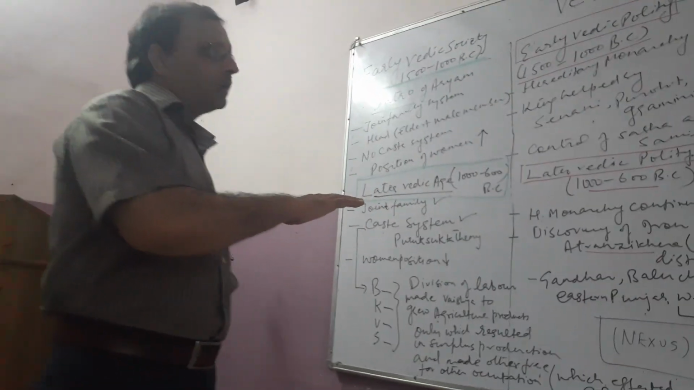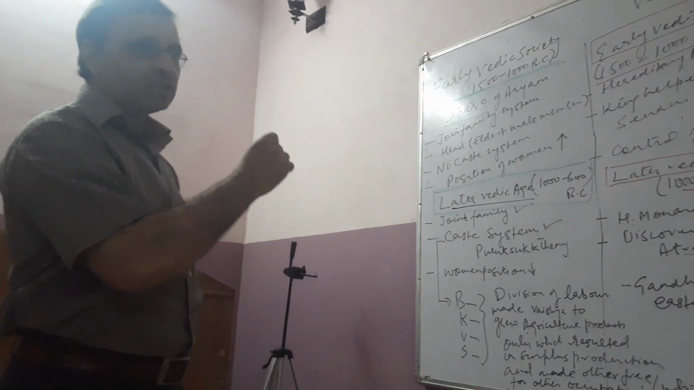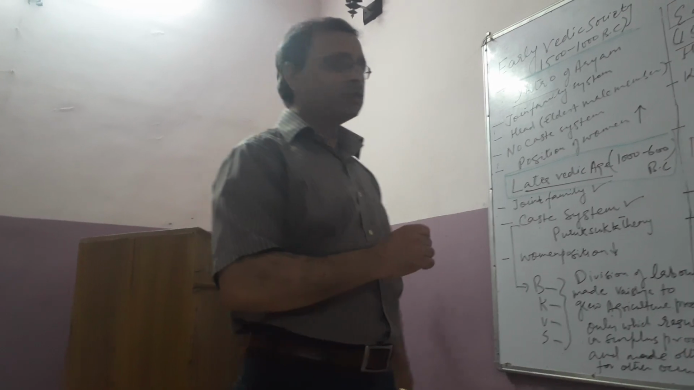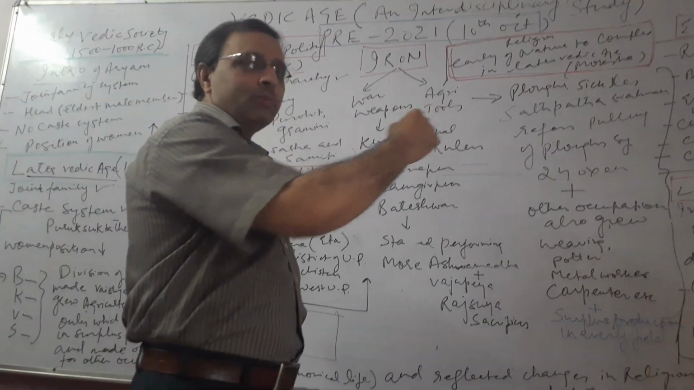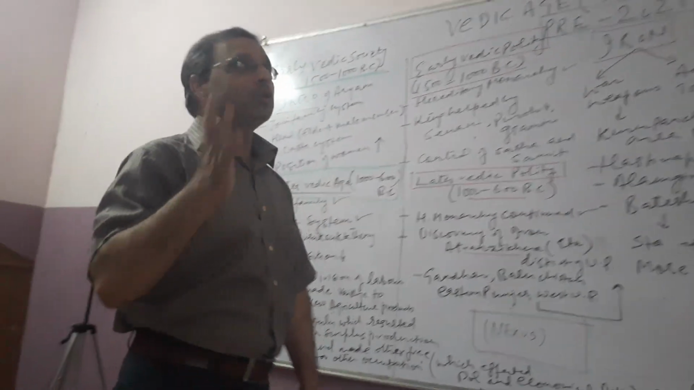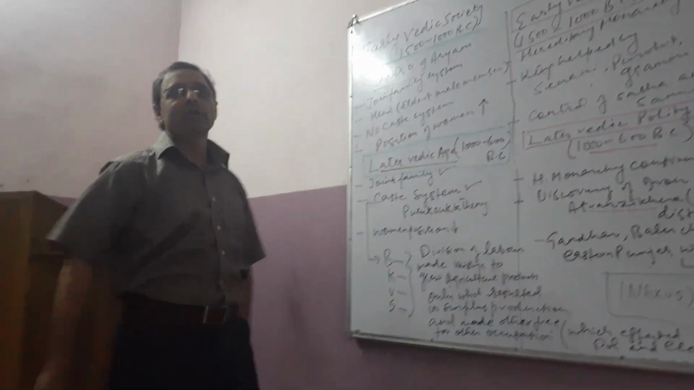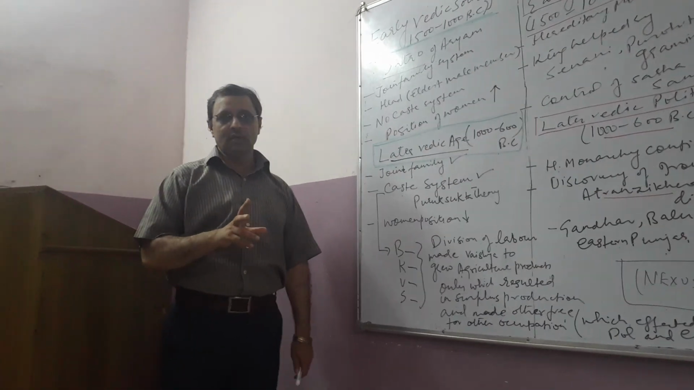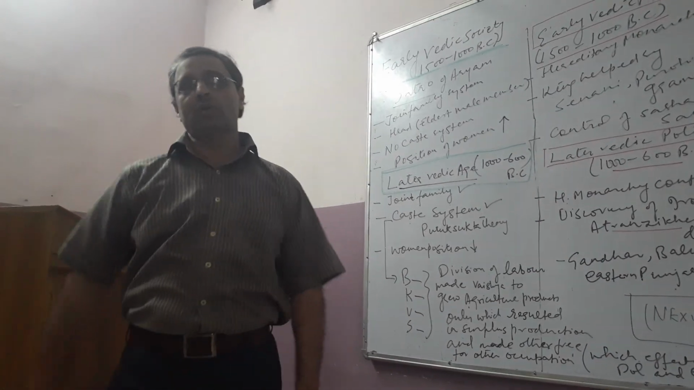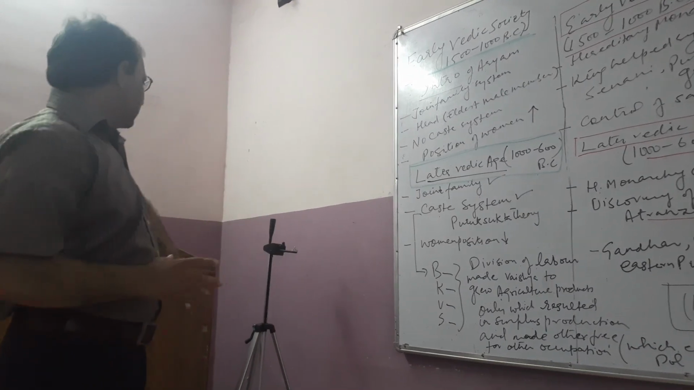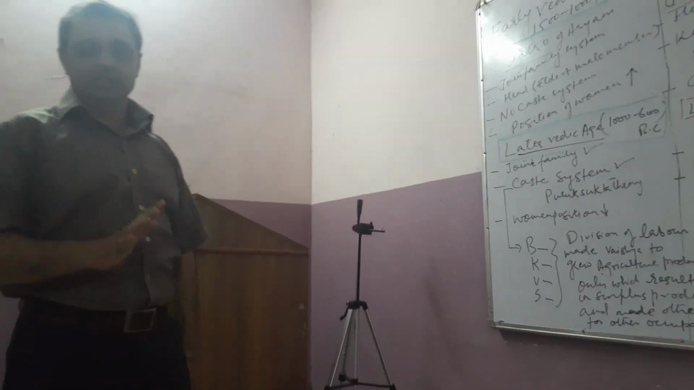So till now we have discussed a little bit about the early Vedic age, their society, the later Vedic society, their polity in the later and early Vedic age, then the economy in the early and later Vedic age. Now after that there is one more important concept, and that is the religious concept. So what was the religion of the early Vedic age? The religion of the early Vedic age was a very simple religion.